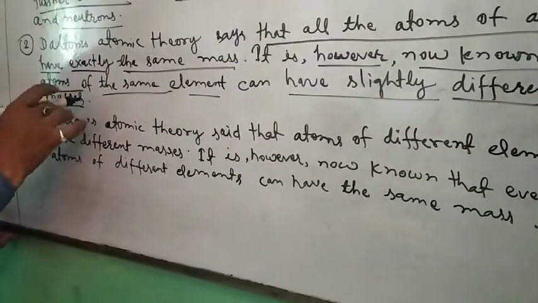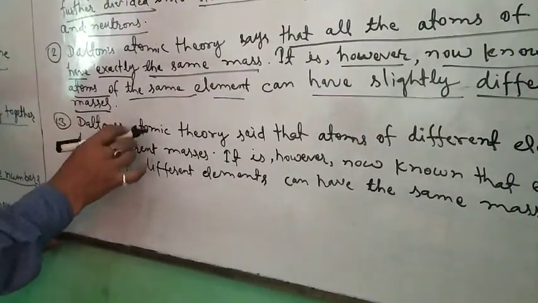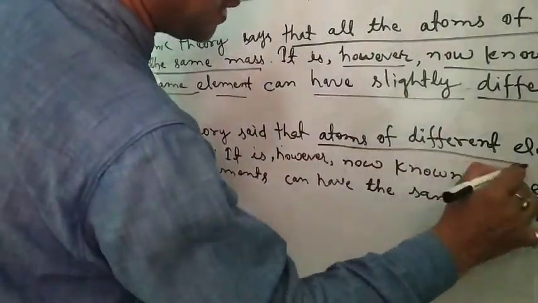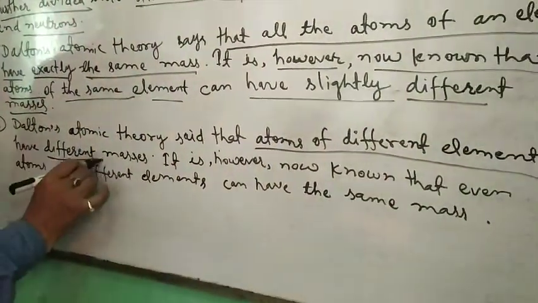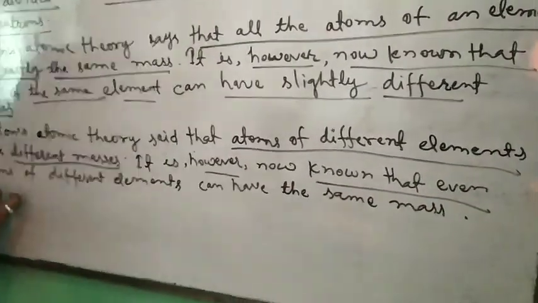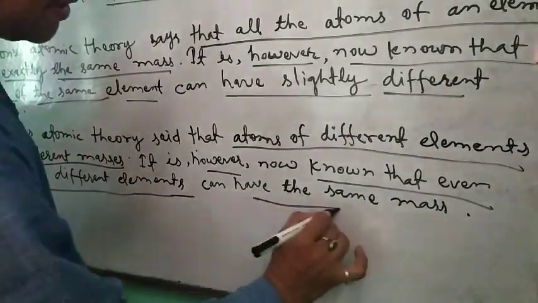In the third drawback, Dalton's atomic theory said that atoms of different elements have different masses. It is, however, now known that even atoms of different elements can have the same mass.